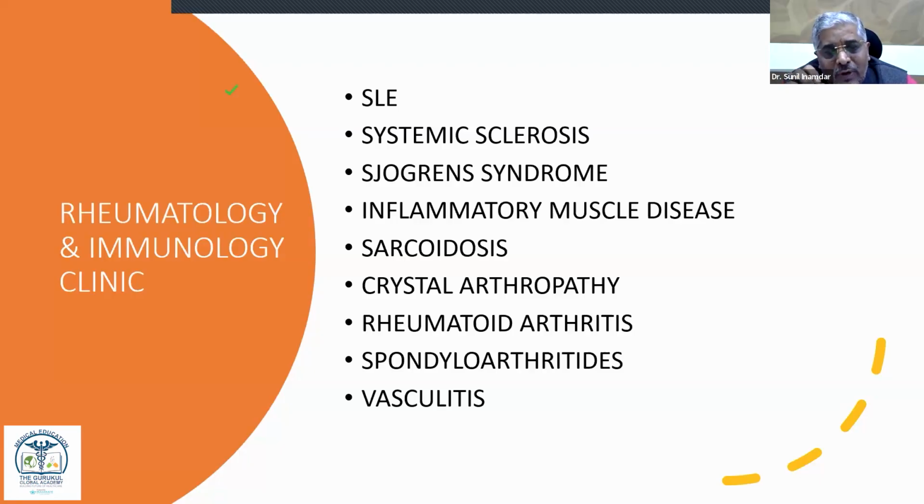Then we can manage the inflammation, pain, and stiffness of the patient in a better way with the help of Panchakarma and Ayurvedic medicines, where rheumatology and immunological clinics will have tremendous success in those cases. But we have to be focused, we have to get documented evidence, and accordingly collect those documents together, and then we can work for the betterment of these diseases and provide good quality results in those patients.